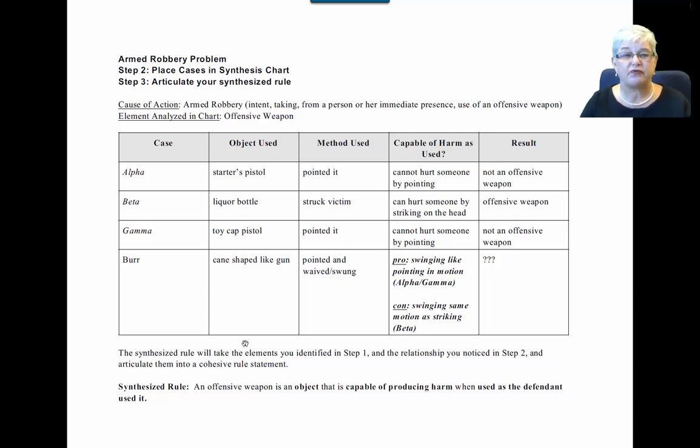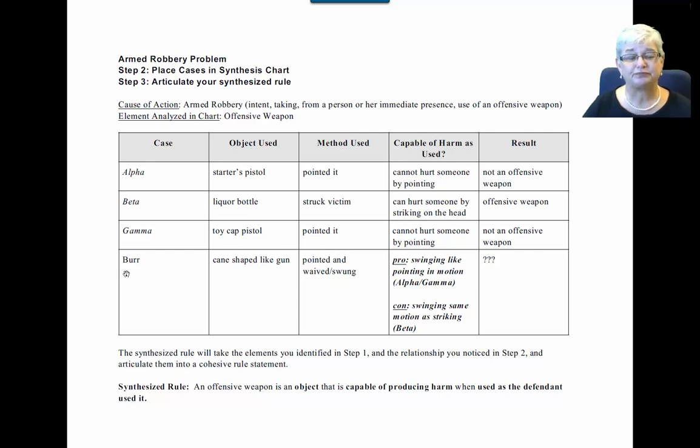Okay, so we place all our information from alpha in there. In alpha, it was a starter pistol. It was pointed. And a starter pistol can't hurt someone just by having it pointed. Beta was a liquor bottle, struck the victim. You can hurt someone by striking someone on the head. So that was an offensive weapon. In gamma, we had a toy cat pistol. That was pointed. You can't hurt someone by pointing. Alpha already said that. So that's not an offensive weapon. And notice that gamma was the one that told us that we're not going to include in these columns things like fear or threats made.